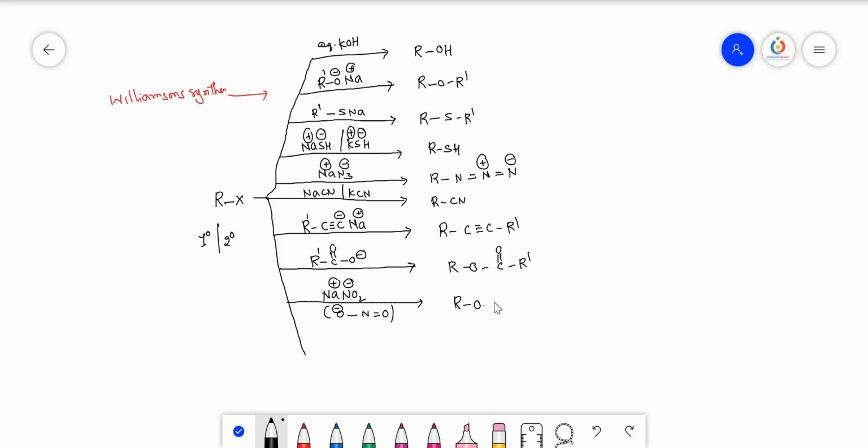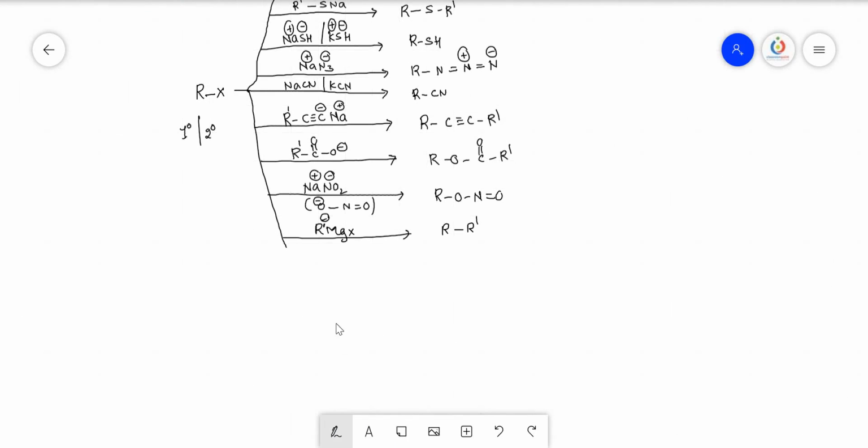So the bond will be like this, and this is called a nitrite. And if you take RMgX, Grignard reagent, R' I'll take here. So this will attack over here, and finally the alkyl halide reacts with the Grignard reagent and gives the alkane.